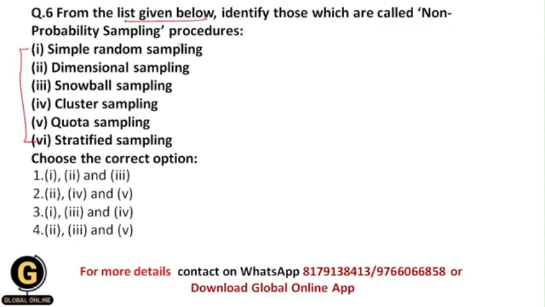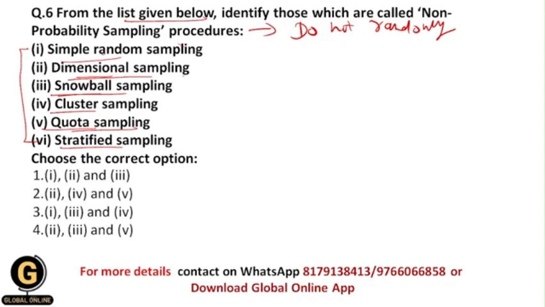But in non-probability sampling procedures, we do not randomly select the participants. Let us see the different sampling procedures: simple random sampling, dimensional sampling, snowball sampling, cluster sampling, quota sampling, stratified sampling. From these, dimensional sampling, snowball sampling and quota sampling are the non-probability sampling procedures.